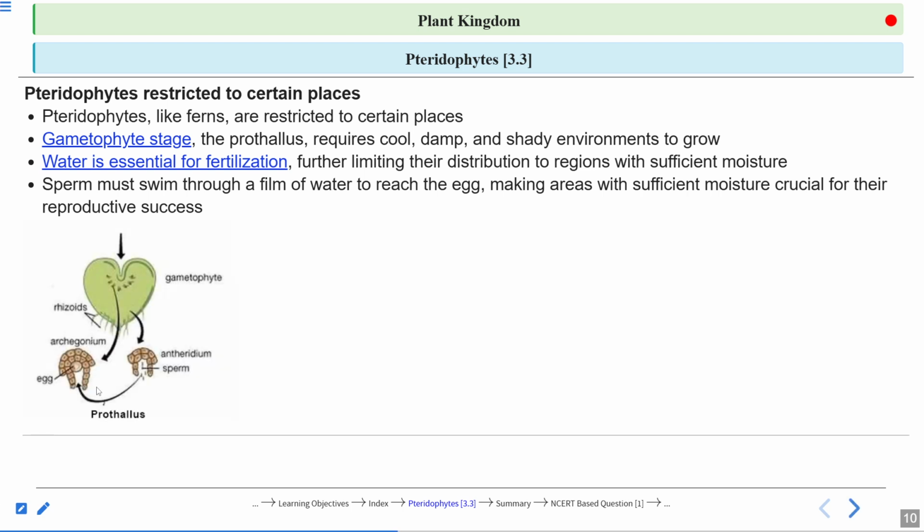So again, this figure helps you understand that at this particular stage, there is a requirement of water. Now you understand why they are not called the amphibians of the plant kingdom. They require water for sexual reproduction, but they are not amphibious plants. They can absorb water for their general metabolic activities with the help of roots, and that is conducted to the shoot part with the help of xylem and phloem, right?